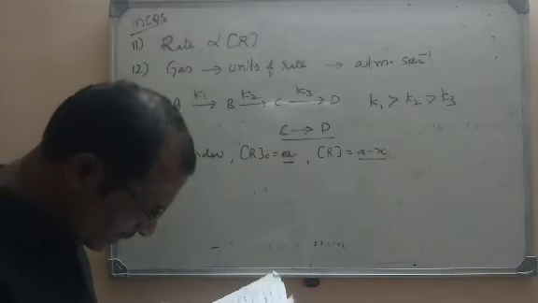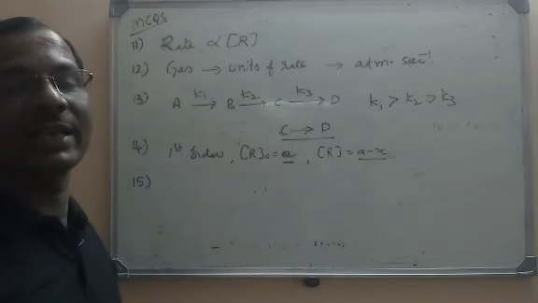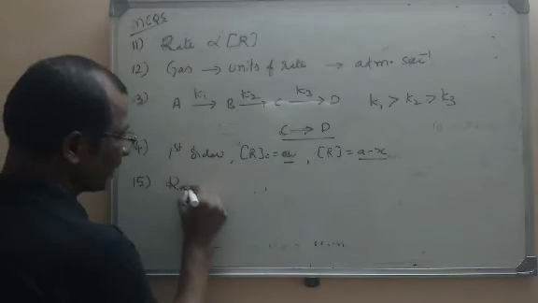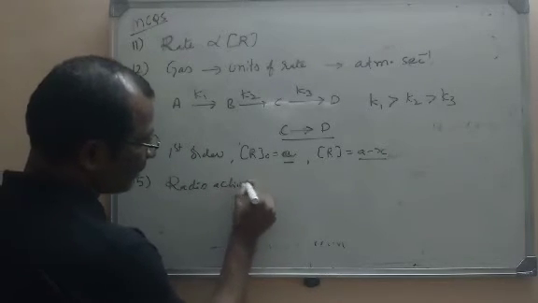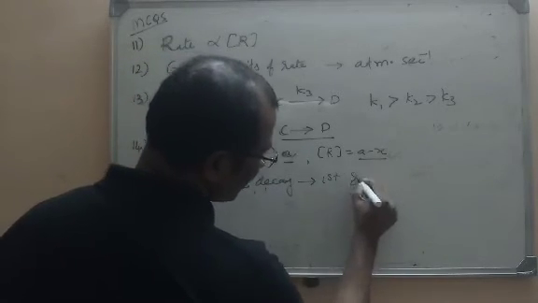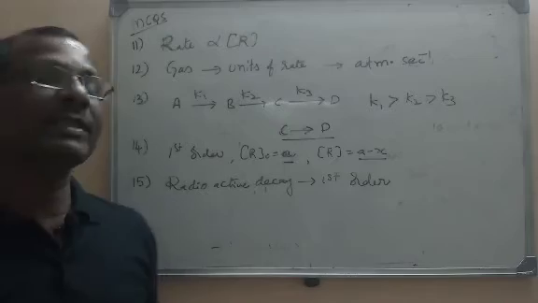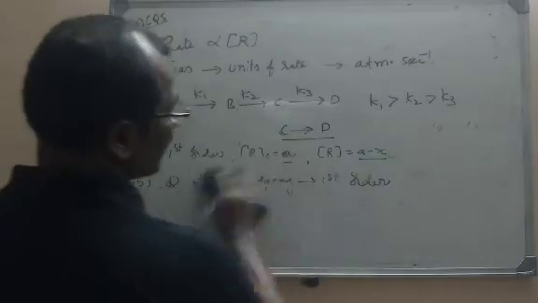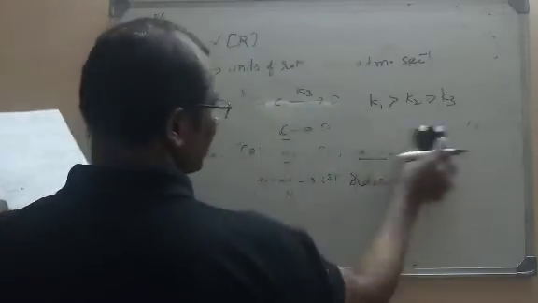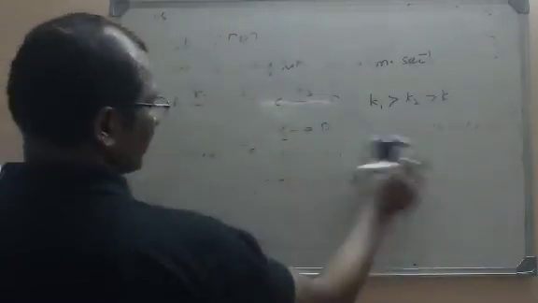Let us go to the next question. Radioactive decay follows which order kinetics? Already I told you that all radioactive decay follows which order? First order. Radioactive decay, always it is a first order reaction. Radioactive disintegration follows first order kinetics. Here 0 is the first option, second one is 1, third one is 2, and fourth one is 3. So what is the correct option? 1 is the correct option.